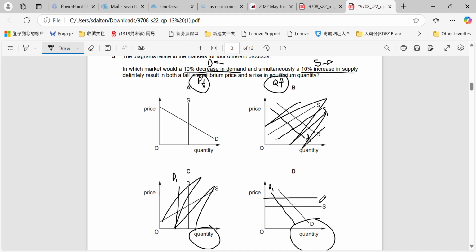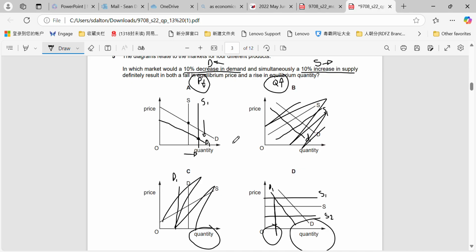So even if we draw a new supply, just for example, we'll draw a supply curve up here and we'll draw a new supply curve down here, right? Increase in supply, quantity would drop every time, right? Whereas the only one where it wouldn't would be where the supply curve is shifting to the right, which would be A. So we'd have our change in supply here. We'd have a fall in demand here, so demand would shift left. And then what would we have? From our original point, which was here, we would have a drop in the price level, and we would have an increase in the quantity.